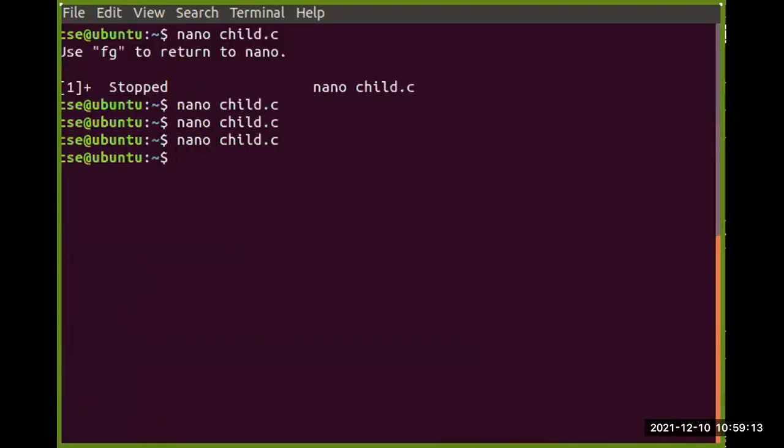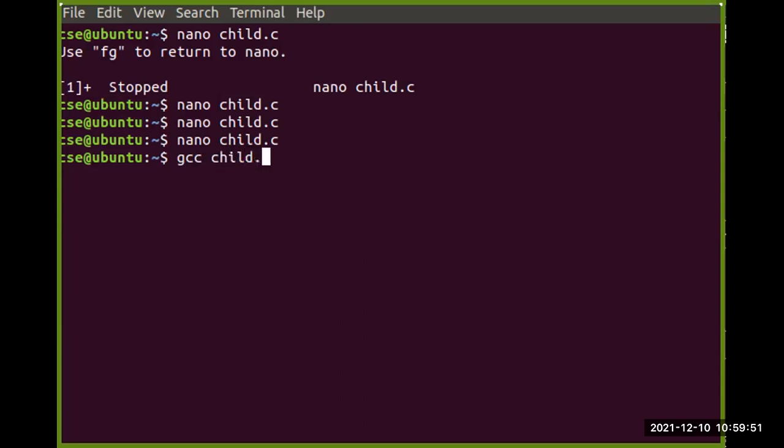Okay, now let's see how to run it. It is a C program. We have written a C program here, right? So how can we execute a C program? What is the command to execute a C program? It is not like shell programming, where we use the sh command to run it. But now I am trying to run a C program; we have created a C file with a .c extension. So what is the command to perform that? That is gcc. This command will help us execute that child process file.